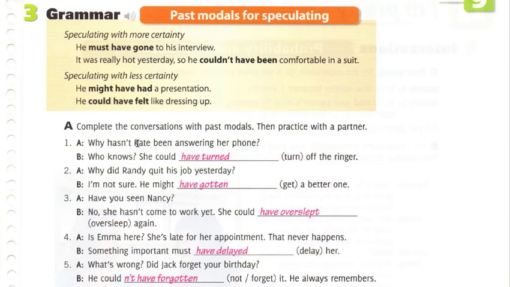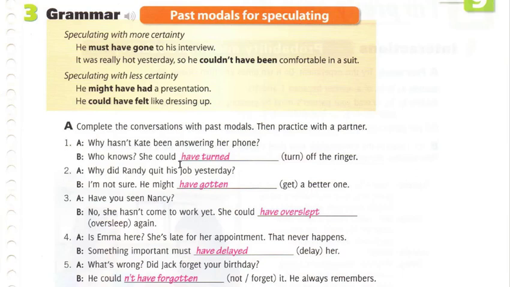So number 1 is A, why hasn't Kate been answering her phone? B, who knows? She could have turned off the ringer. So we add ed at the end to change turn into its past form and add the auxiliary word have to make it have turned and make it a past modal, in order to use it in a sentence to specify speculation.